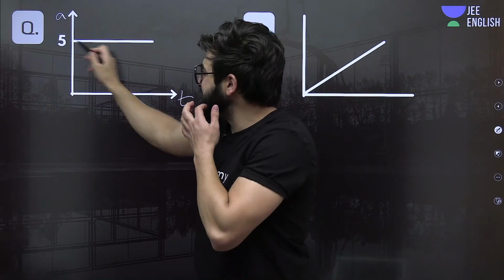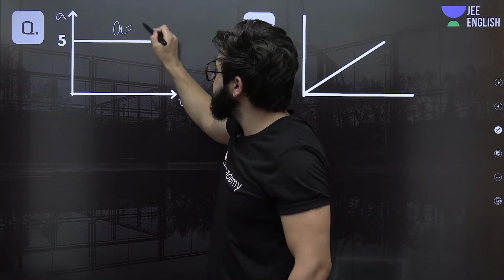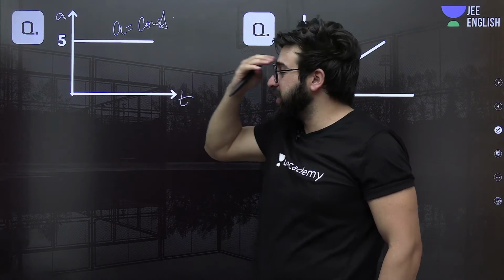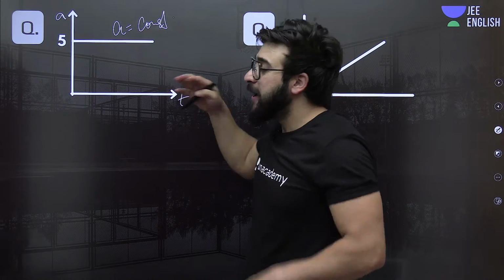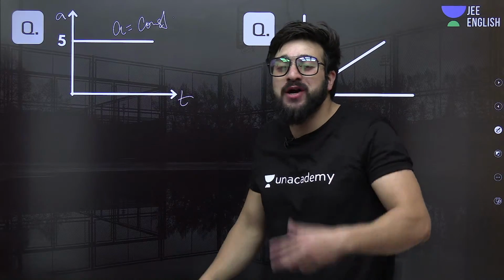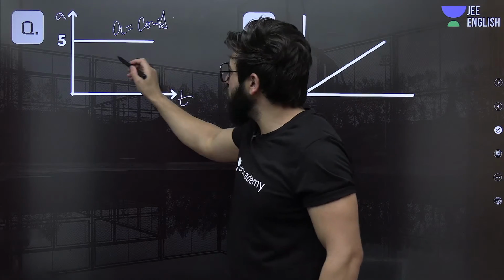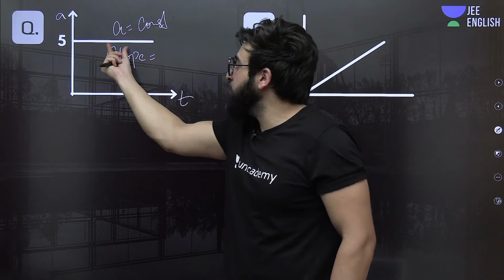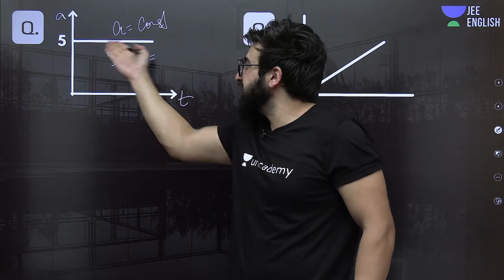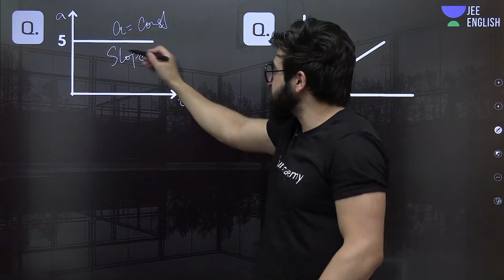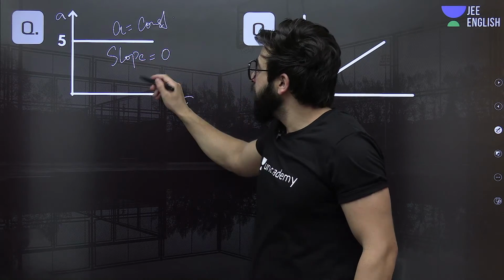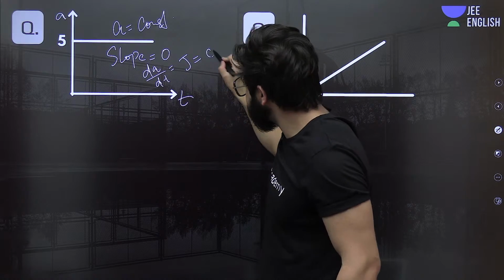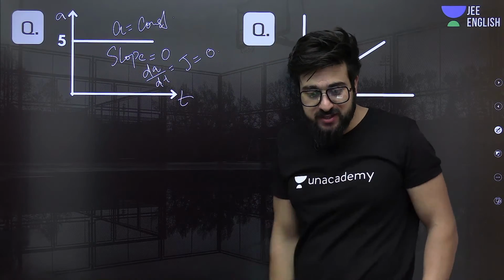Now in this case, can we say acceleration is basically constant? Acceleration is constant, 5 meters per second square. Understand? If acceleration is constant, it means the change in acceleration will be what? That is 0. Or simply, the slope of this one will be nothing but, can we say slope is what? Tan of theta. How much theta is it making over here? 0 degree. This line is parallel to this one. Tan 0 is 0. So in this case, slope is 0. So we know dA by dt is the slope in this case. That is nothing but jerk and that is nothing but 0. So in this case, jerk is 0.